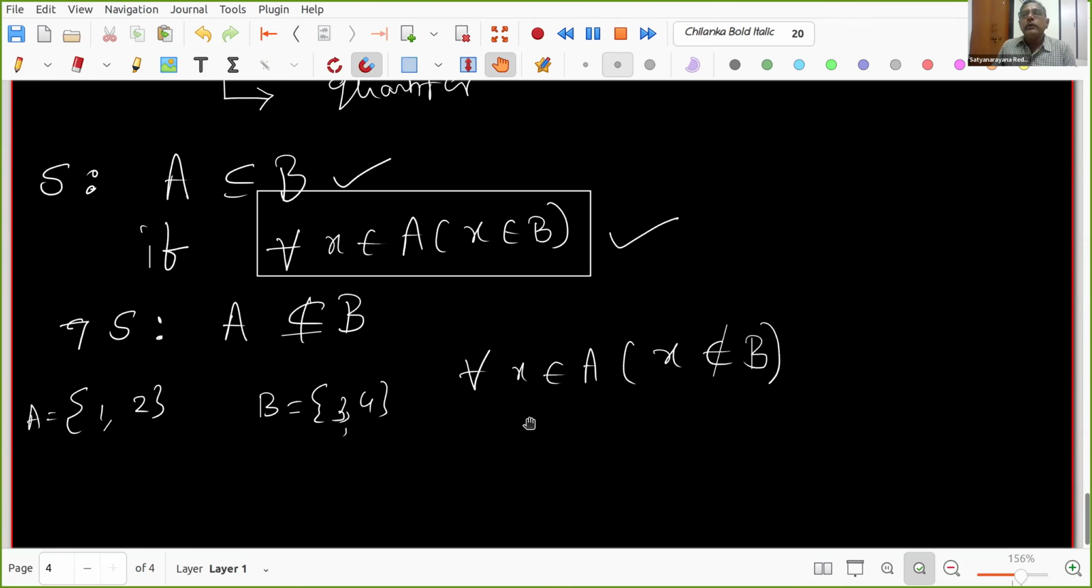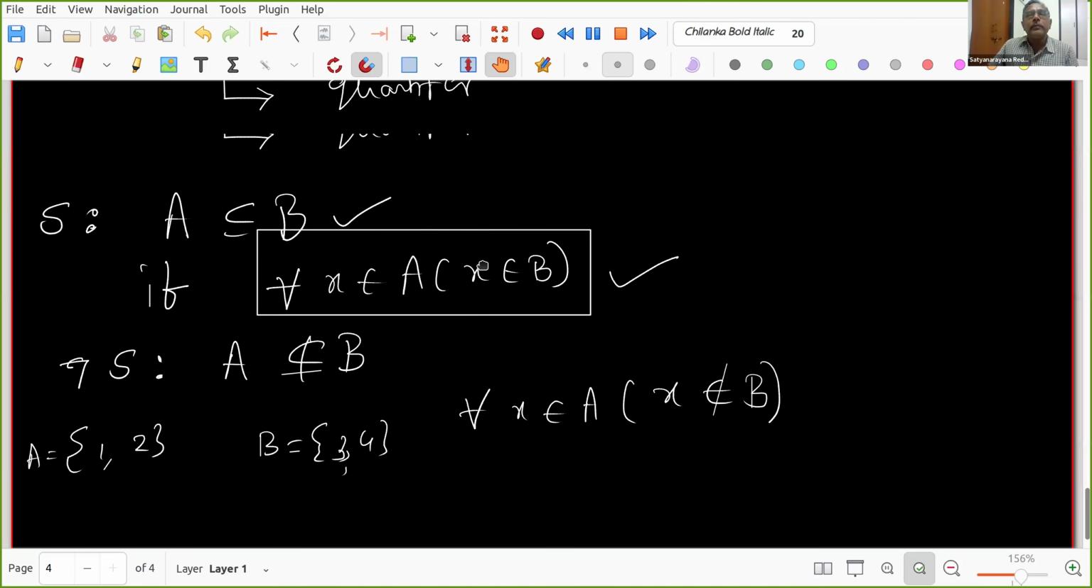Yeah. Why you said no? Because it is a possibility that some of the elements of A may belong to the set of B. Some elements may be in A but not in B. That is also possible. In that case also we say that A is not a subset of B.